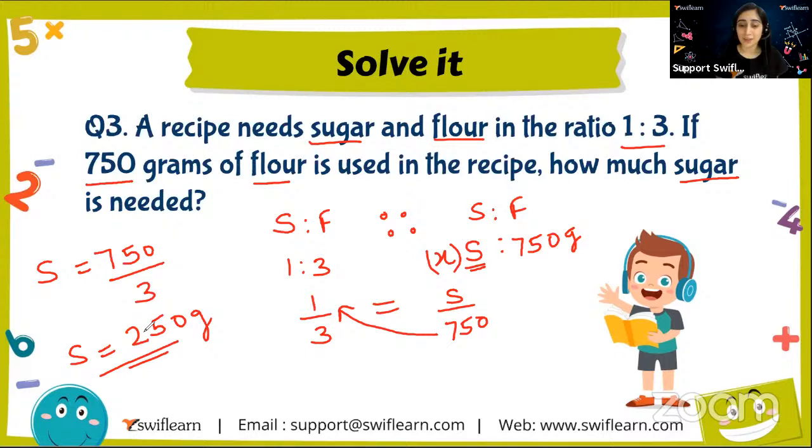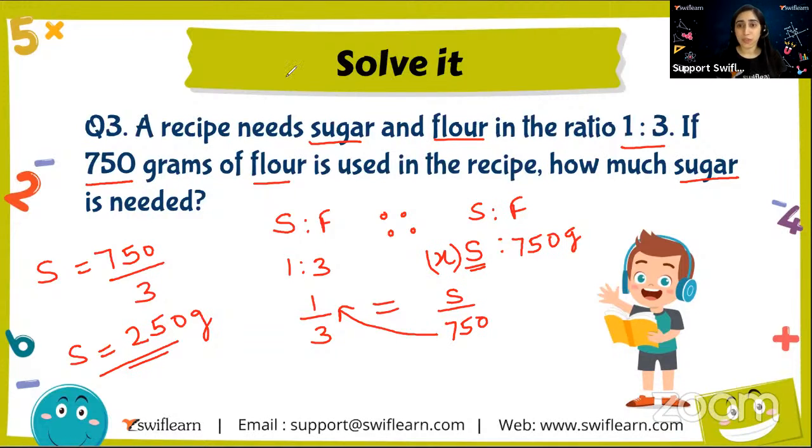Got it? Were you able to solve this question? Great. Well done if you were able to solve it. So it's simple. The logic is that here is a question where the two ratios are proportionate because we are using the same recipe. We are not changing anything, just changing the amount. So we are just finding an equivalent ratio in that same ratio. That is the reason we have put an equal to sign between, and we have calculated the sugar content which should be there in this particular question. Clear? Okay.